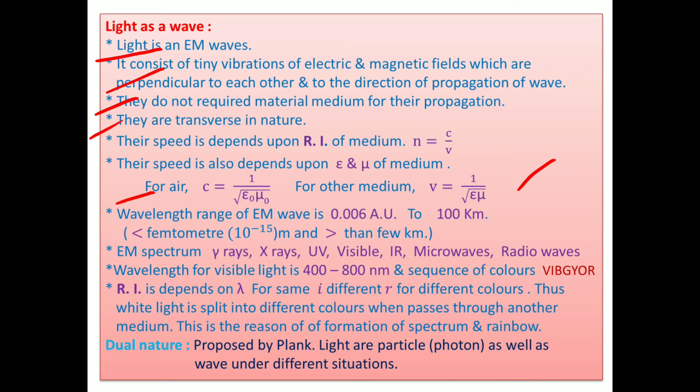The sequential arrangement of electromagnetic waves according to their wavelength or frequency is called the electromagnetic spectrum.